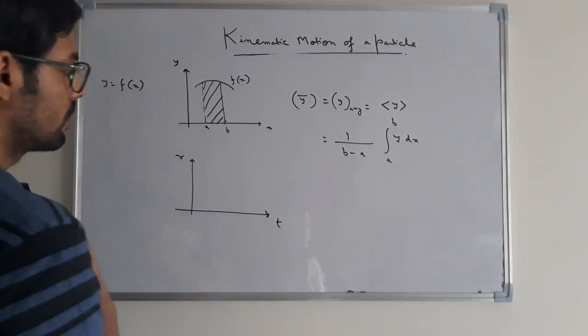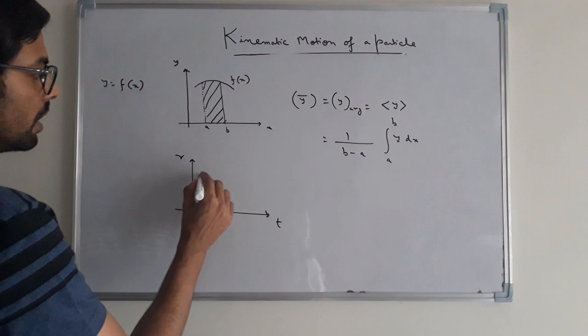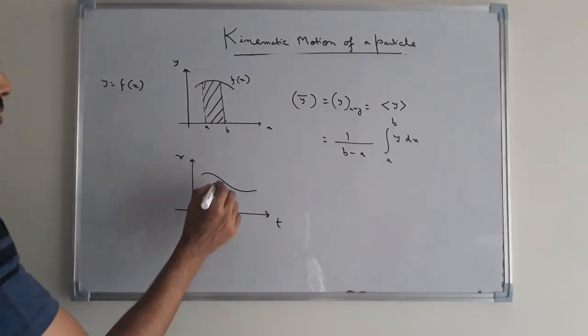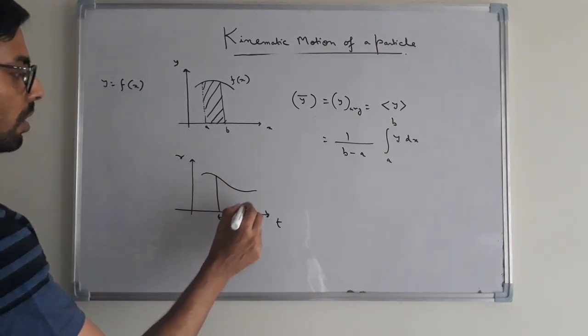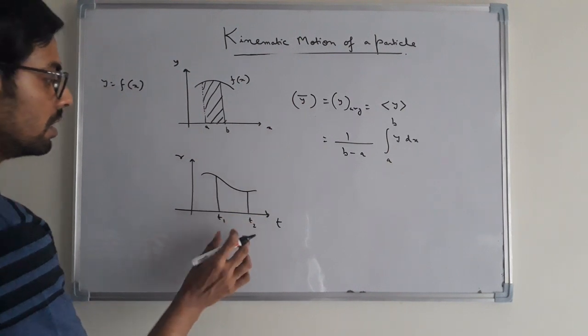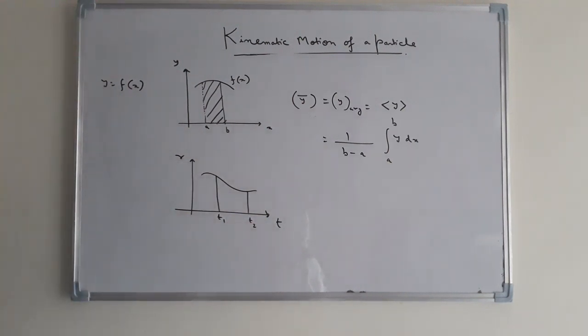So here, in this position versus time graph, suppose the particle is traversing this path. We have two time limits, T1 and T2, say. In this time interval, we have to calculate the average velocity of the particle. So what will be the average velocity?